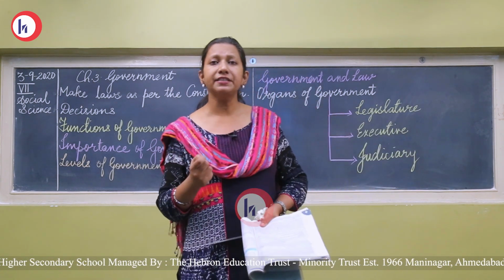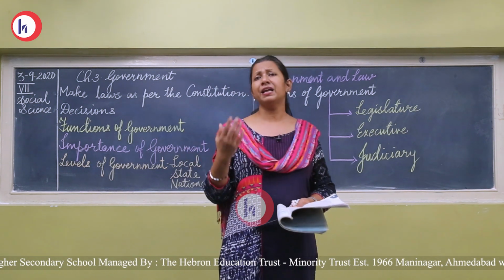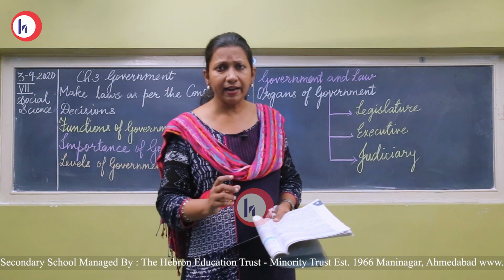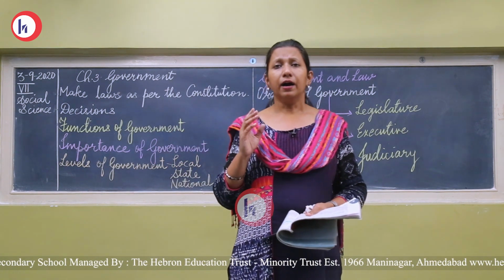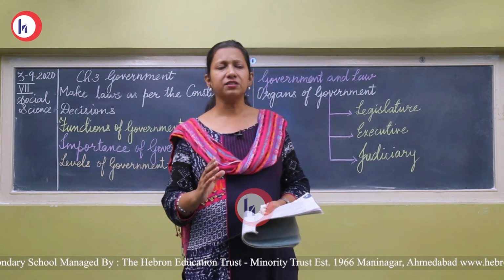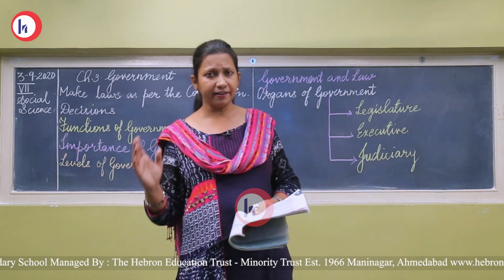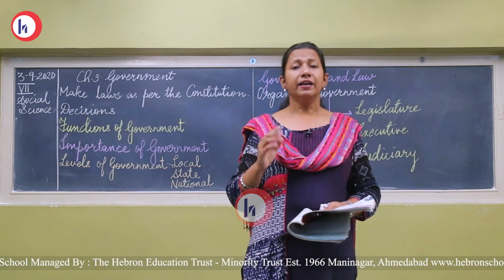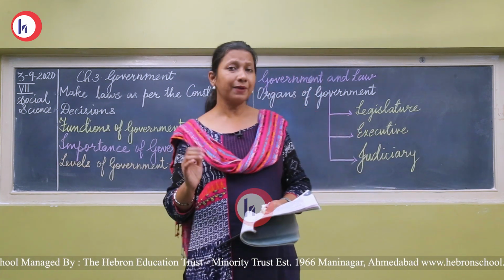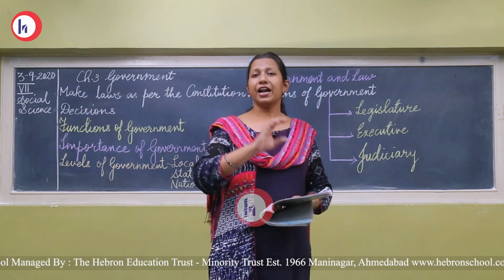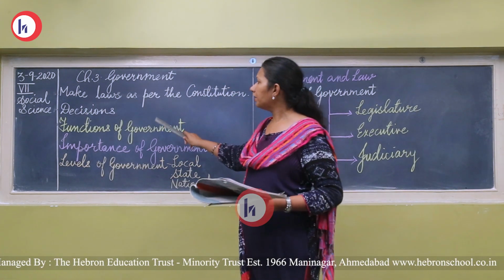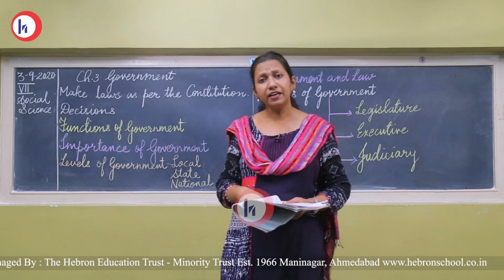Then the third one is literacy. Literacy means how far people are educated. What is a literate person? Who is considered literate? Any child who is above 6 years old and is able to understand, to read and write is called a literate person. So literacy: you see many primary schools, government primary schools, you must have seen, Shala number 1, Shala number 2, government schools. This is an important function of the government, to provide free and compulsory education.